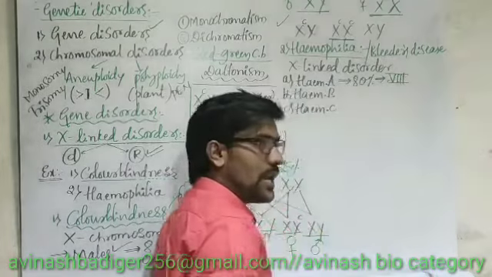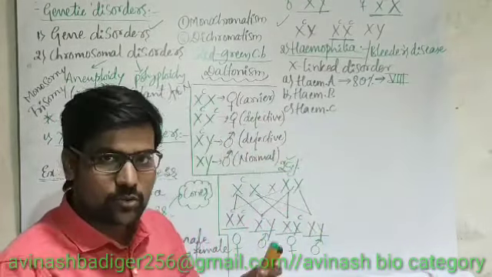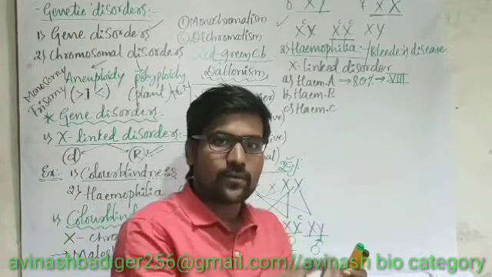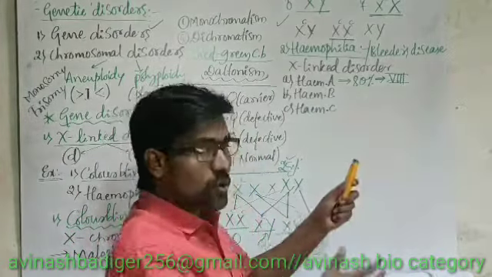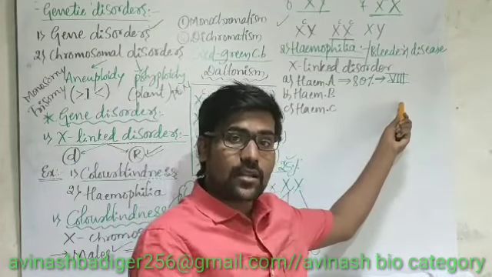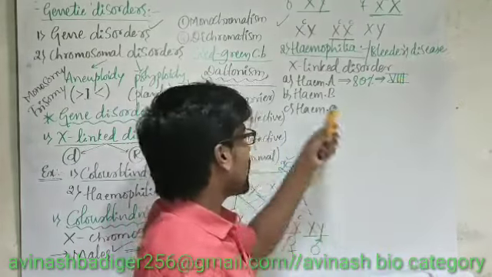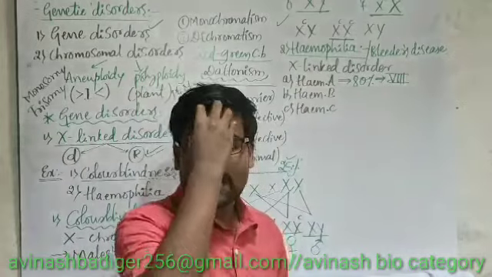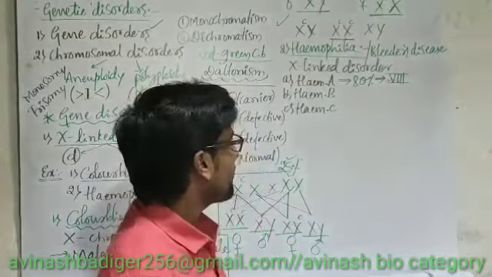Already I have told you, blood clotting factors are special proteins that help in the clotting of blood. Here the protein number 8, blood clotting factor 8, if it is defective, it causes hemophilia A. It is the maximum observed case.